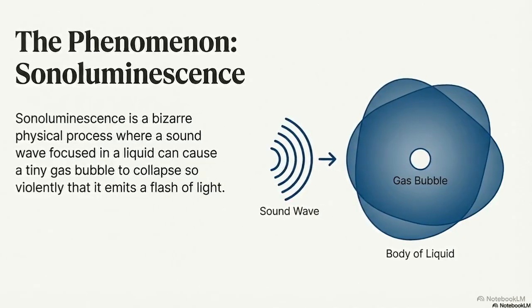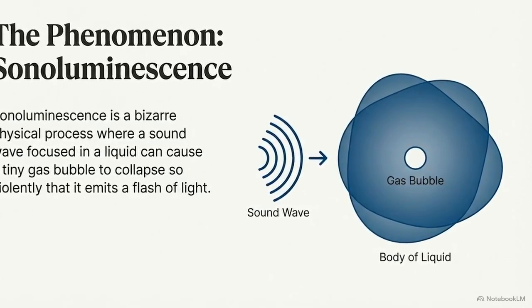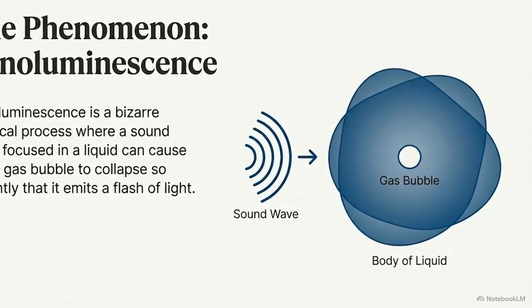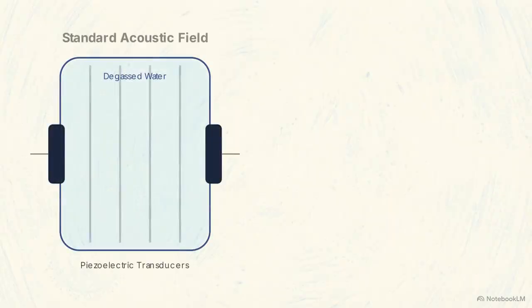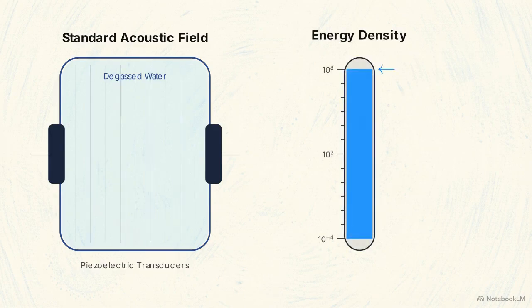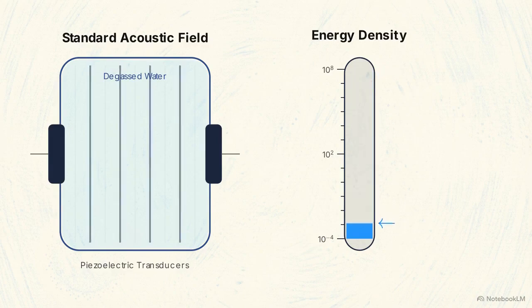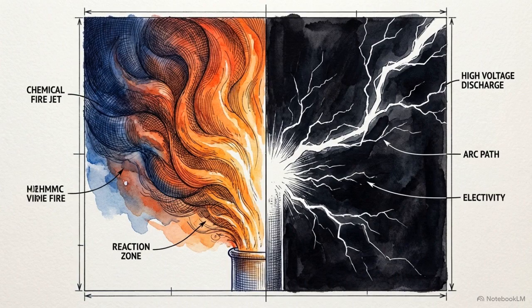This is sonoluminescence. It is the hydrodynamic transformation of diffuse acoustic energy into high-energy photons. The only power source driving this reaction is a standard acoustic field. The sound waves passing through this liquid carry an extremely low energy density of roughly 10 to the negative 4 joules per cubic centimeter. Generating plasma-level heat typically requires chemical combustion or a high-voltage electrical discharge. Here, the entire process relies entirely on mechanical sound waves.